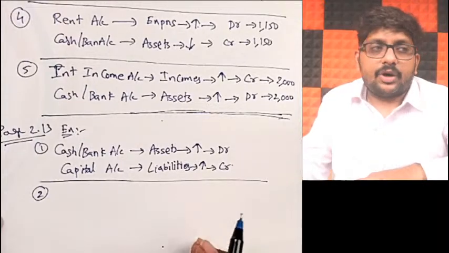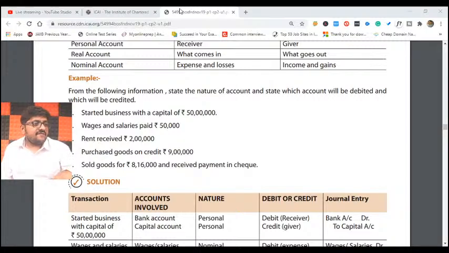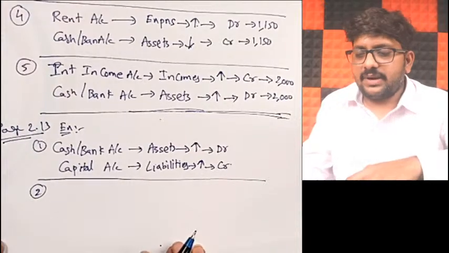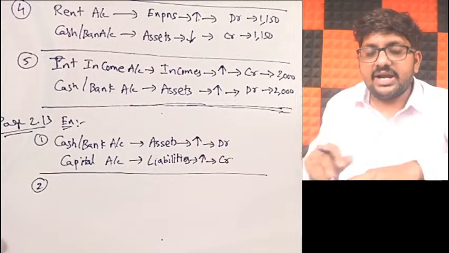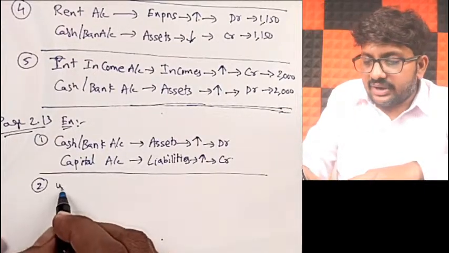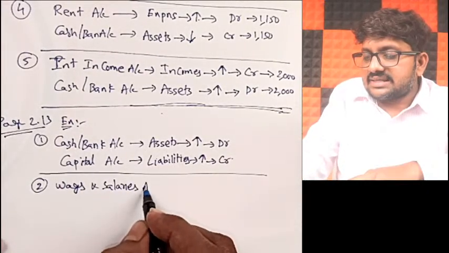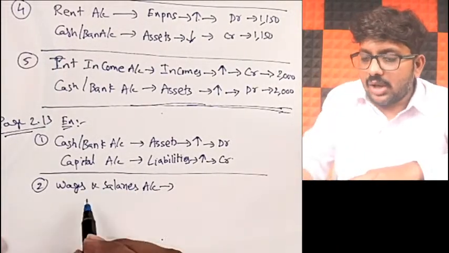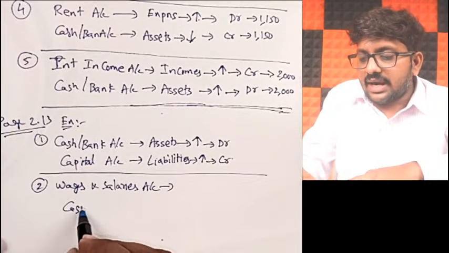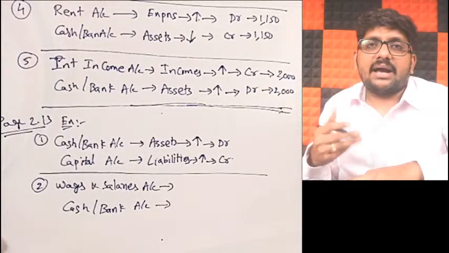Next, the second point. Let me go through it. What was given over there? The second point is about wages and salaries paid 50,000. This fellow paid wages and salaries together, no problem. Because they are both paid together, you can take them together also. The account name itself says wages and salaries account, so I will also make it into one account. That is affected, and the cash or bank account is also affected. Why is that so? Because you are paying, your cash or bank balance will be affected.